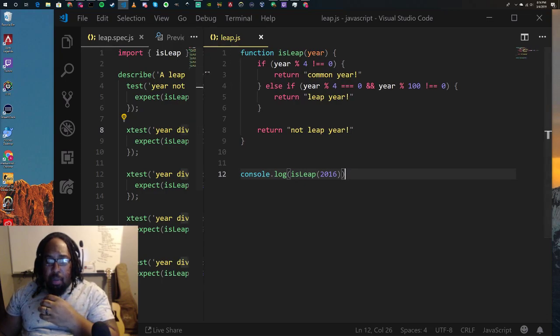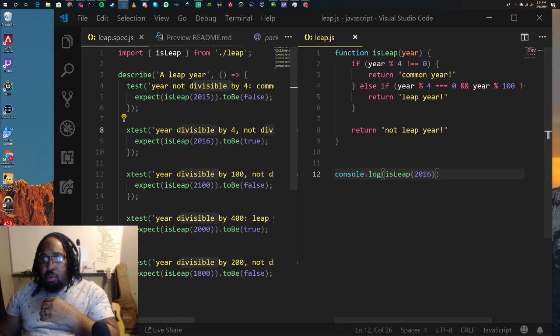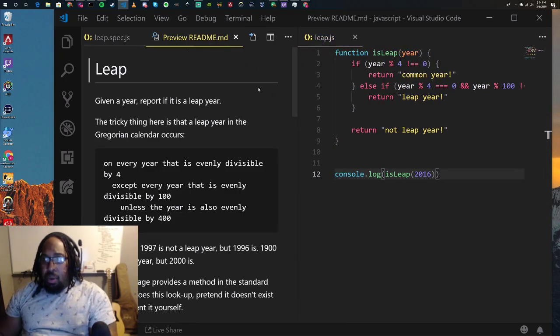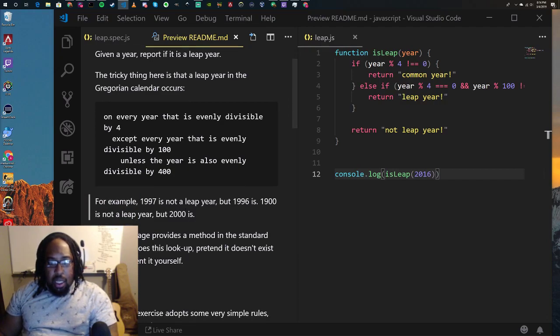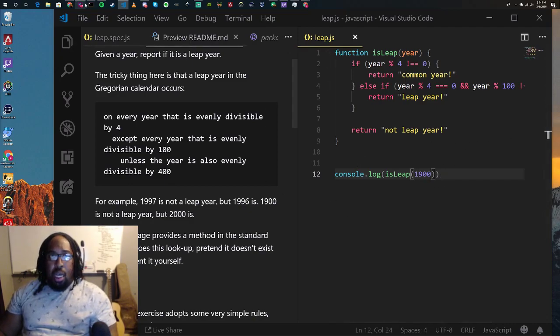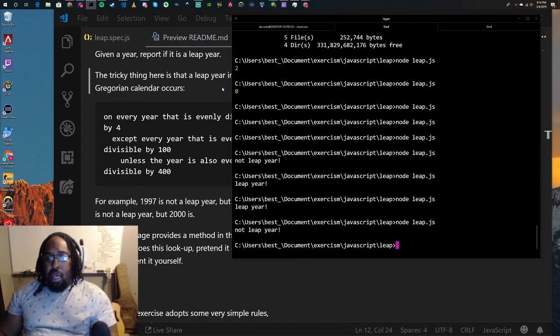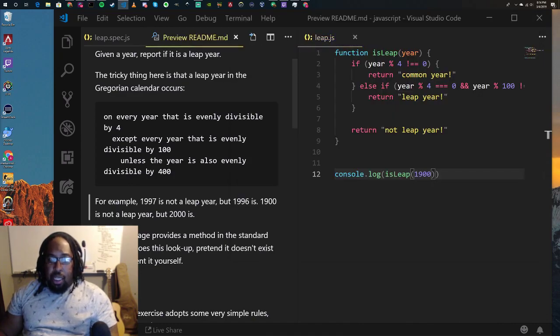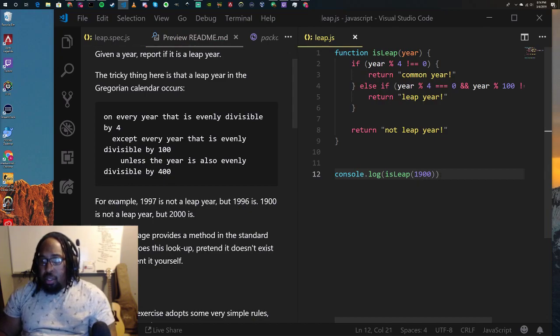Maybe it'll tell us in our preview that it's divisible by 4, but not divisible by 100. 1900 is not. So 1900 is divisible by 4, but not divisible by 100. And yep, that's not a leap year, just how it says 1900 is not a leap year, but 2000 is.